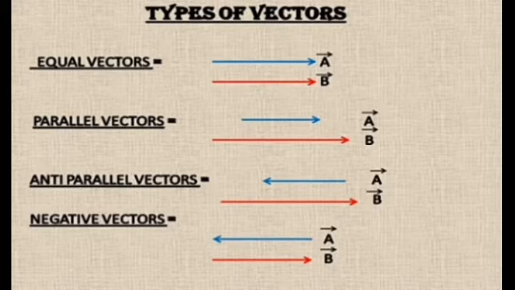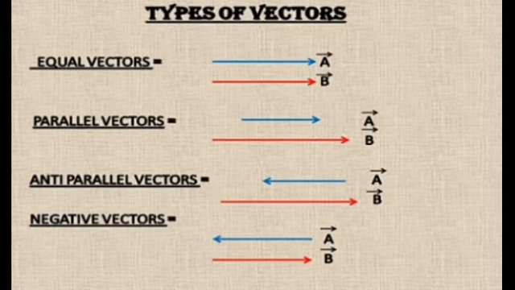Types of vectors. There are many types of vectors in vector algebra. Number one, equal vectors. Two vectors A and B are said to be equal vectors when they have the same magnitude and the same direction. Number two, parallel vectors. Two vectors A and B are said to be parallel vectors when they are acting along the same direction and may be of the same magnitude or of different magnitude.